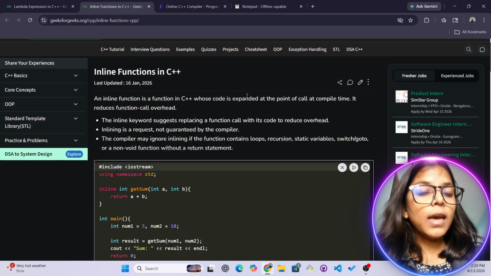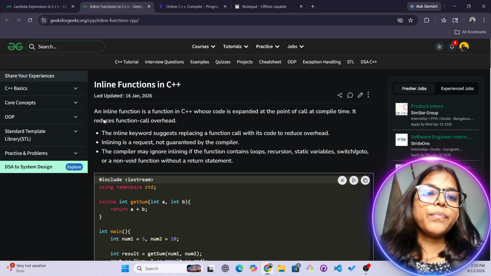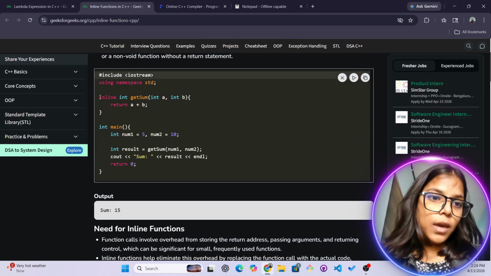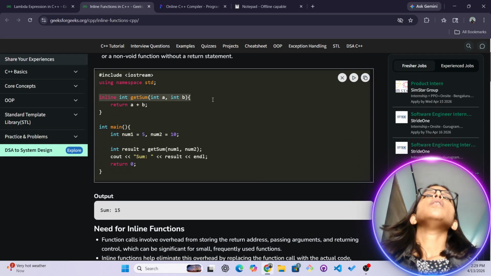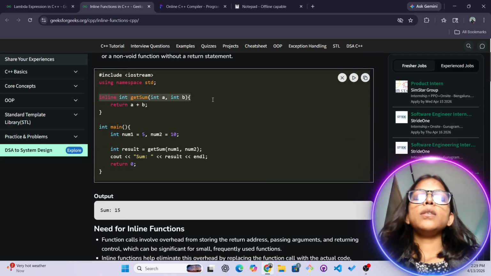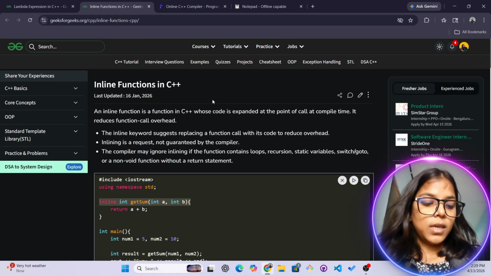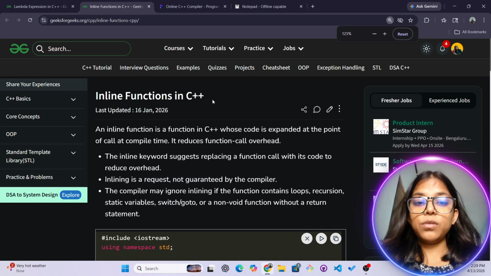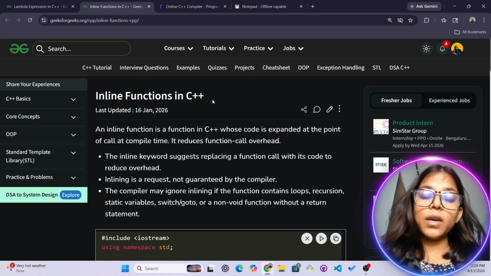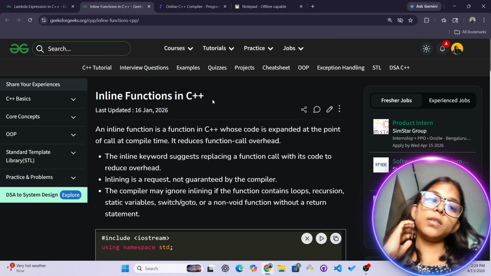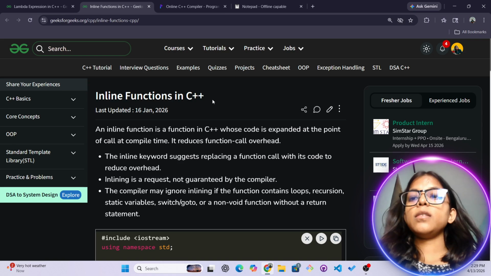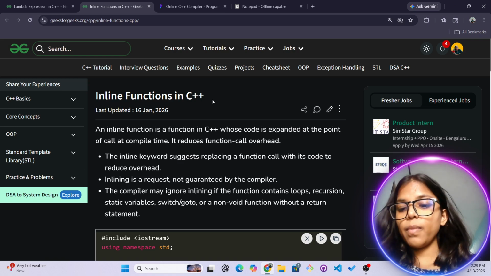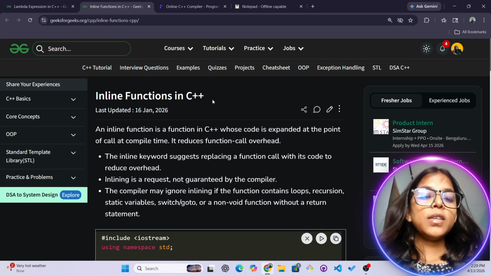In the inline function, what happens is we have a single line where we declare a function and define our function. So let's try to understand the definition first, because the definition is something that you have to know before deep diving into any topic, doesn't matter what it is. So basically let's understand the definition first. Inline function in C++.